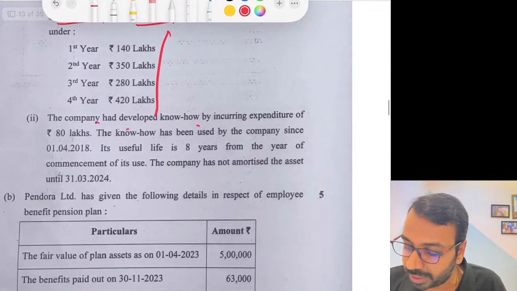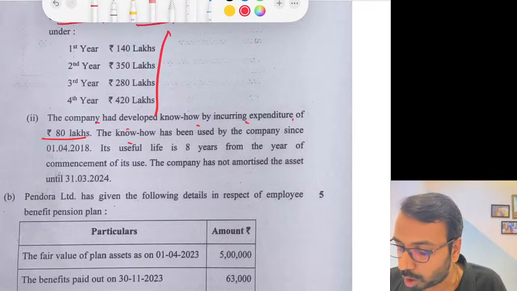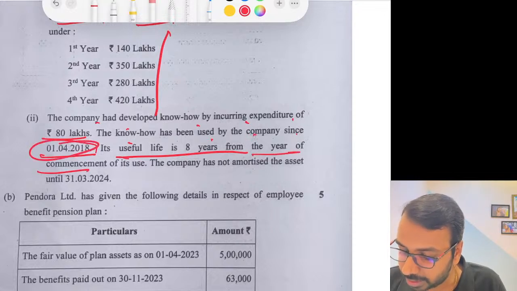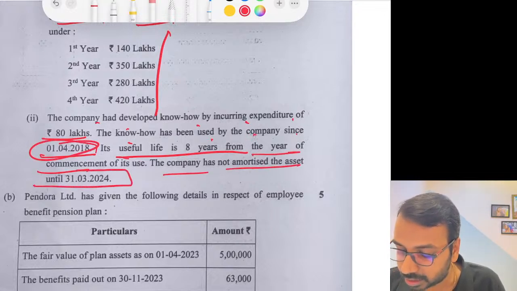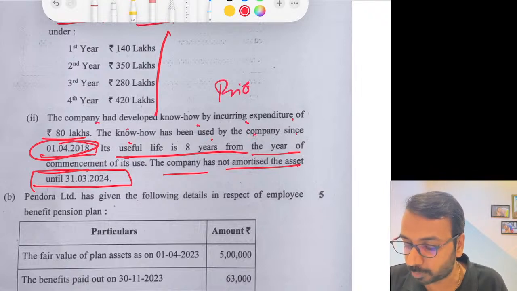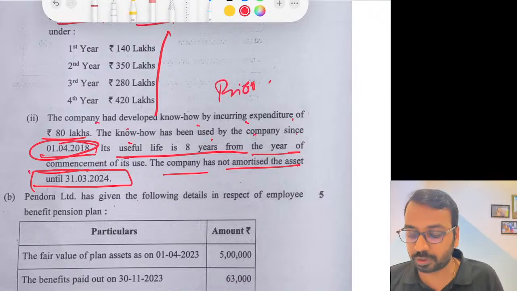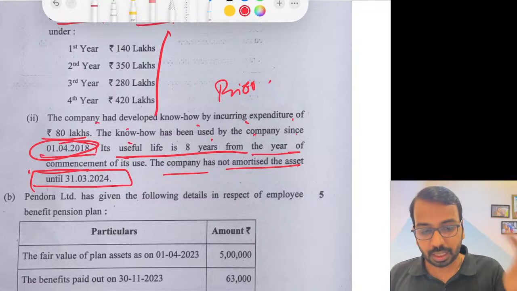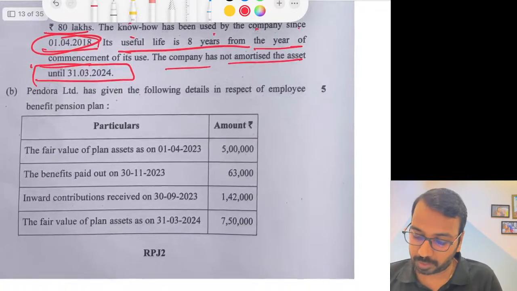Company had developed know-how by incurring expenditure of 80 lakhs. Know-how has been used by the company since 1/4/18. Useful life is 8 years. From the year of commencement, company has not amortized the asset till 31st March. So this is a prior period item also. Till 31st March of 23, you will consider it to be prior period, and then the remaining you will do in the current period.